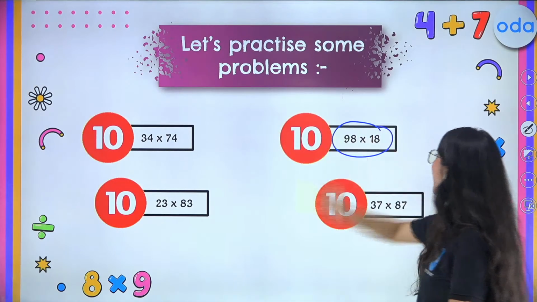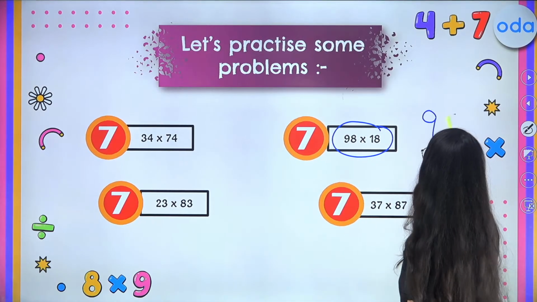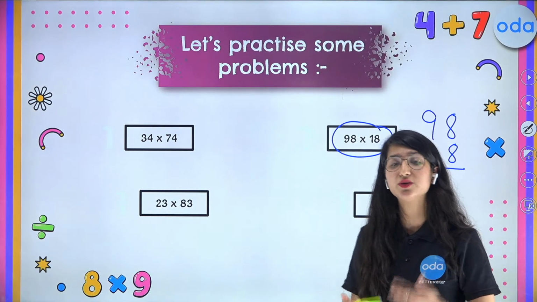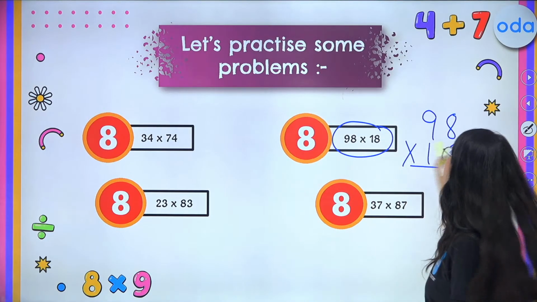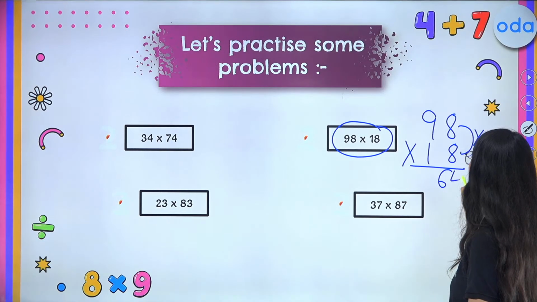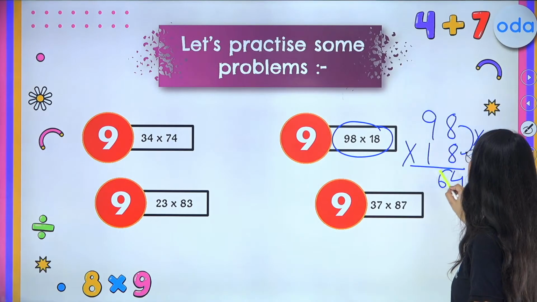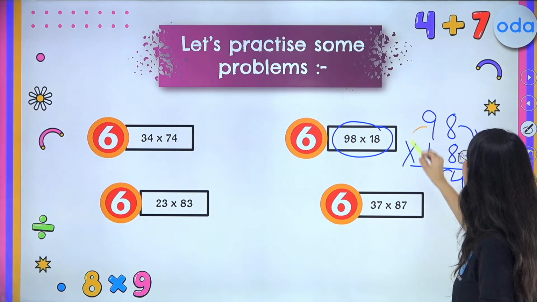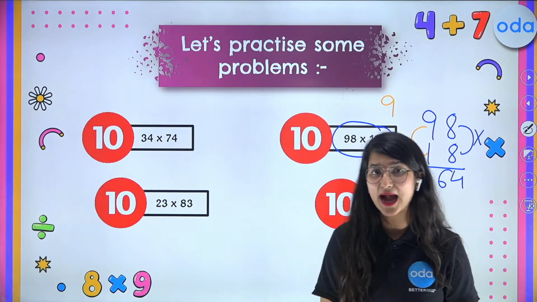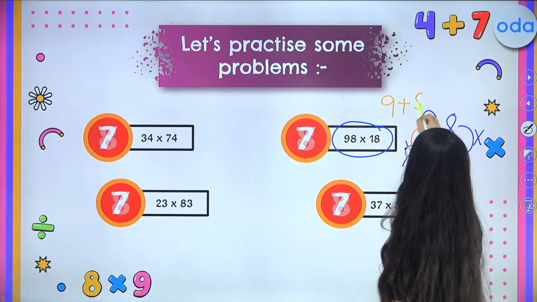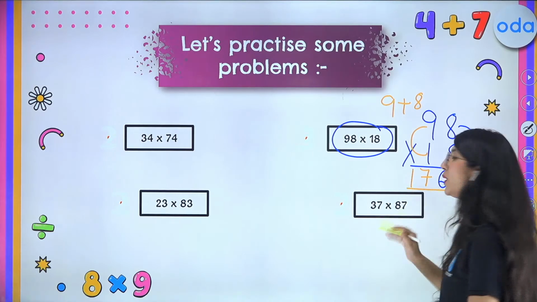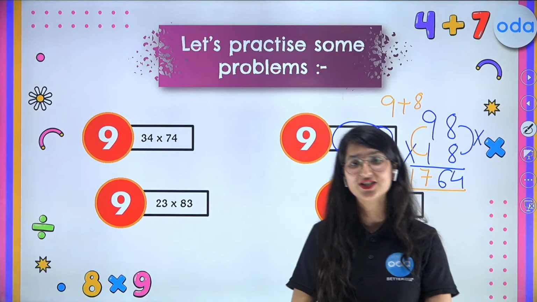So what is 98 times 18? So again, always remember that you have to always verify the conditions in order to solve the question. All right. So over here, simply multiply 8 and 8. You got 64. Now what will you do, kids? You will be multiplying 9 and 1. But now, here is a special condition in this question, that you have to add the ones place digit. So what is 9 plus 8? So 9 plus 8 is 17. So we got the answer 1764, correct, in fraction of seconds.